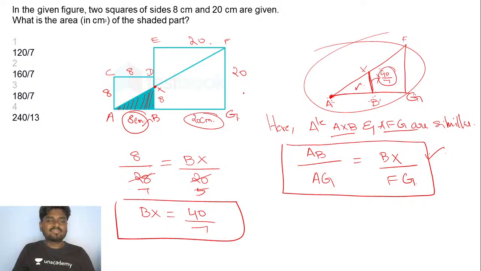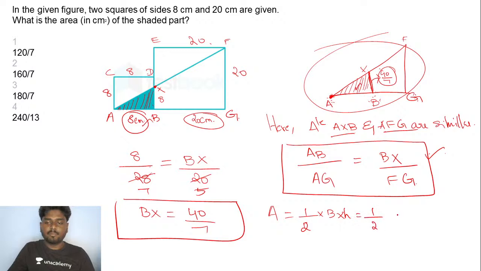Now what are you asked to find here? You are asked to find the area of the shaded part. If you really want to find this area, this one exactly looks like a right angle triangle, so you can apply the formula: area is equal to half base into height.